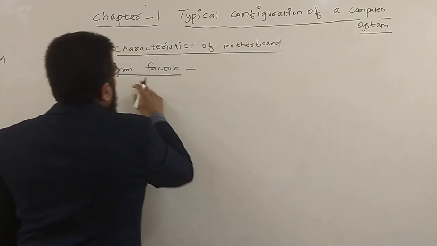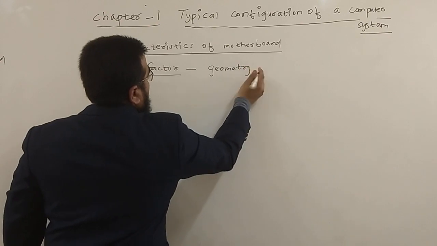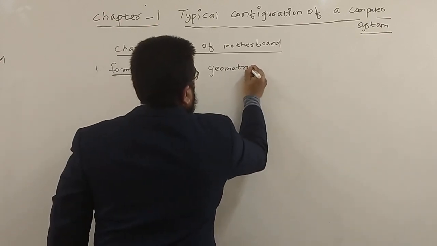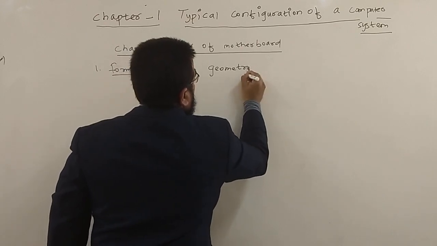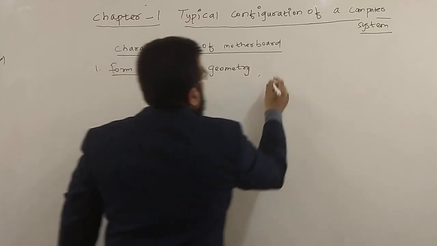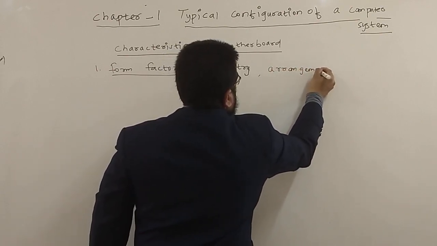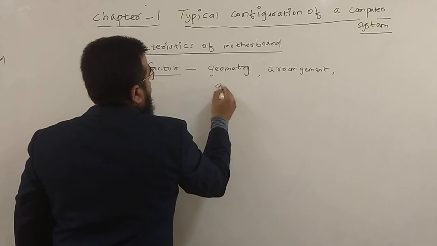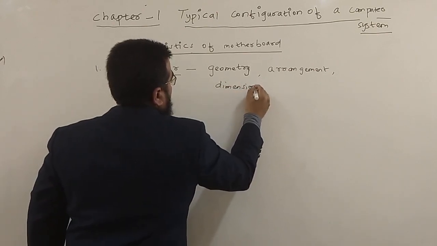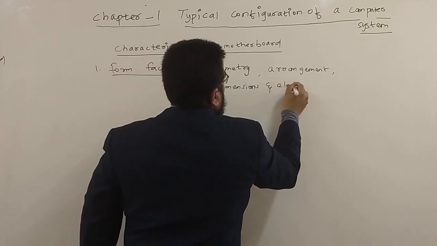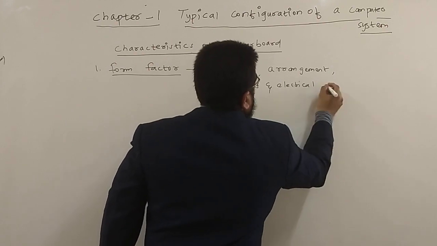So form factor refers to the geometry, the arrangement, the dimensions, and electrical requirements.